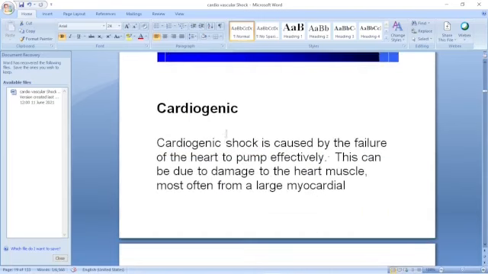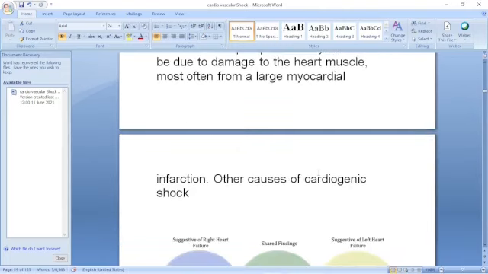Then another type of shock is cardiogenic shock, also very common. It is a failure of the heart to pump effectively. This can be due to damage to the heart muscle, most often from a large myocardial infarction. This is very common. There are other causes of cardiogenic shock.